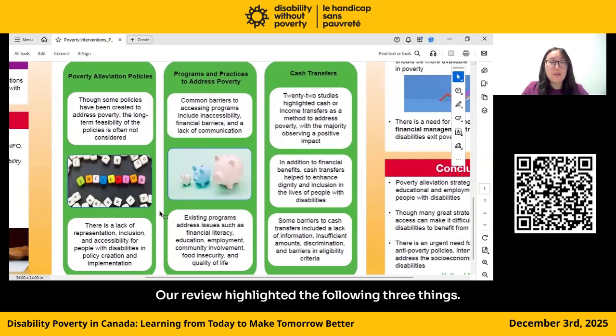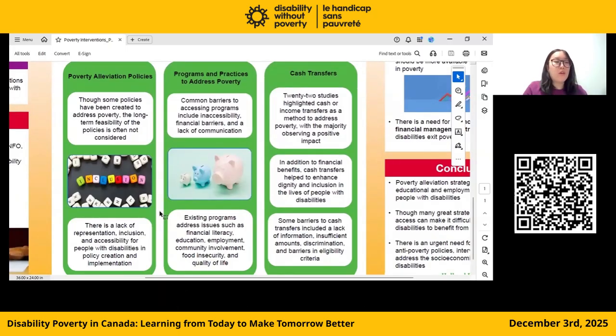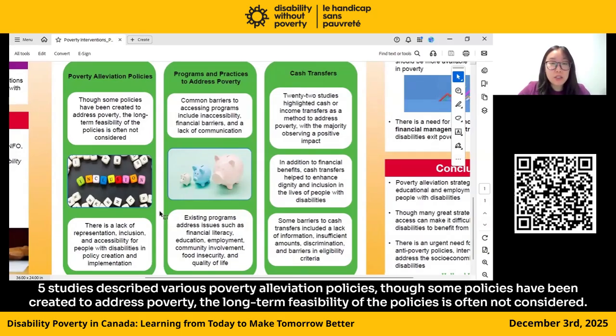Our review highlighted the following 3 themes. 1. Poverty alleviation policy. 5 studies described various poverty alleviation policies. Though some policies have been created to address poverty, the long-term feasibility of the policies is often not considered.